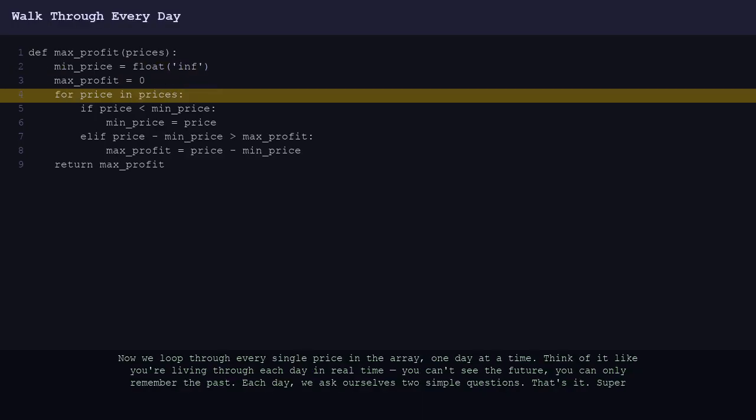Now we loop through every single price in the array, one day at a time. Think of it like you're living through each day in real time. You can't see the future, you can only remember the past. Each day, we ask ourselves two simple questions. That's it. Super simple, right?